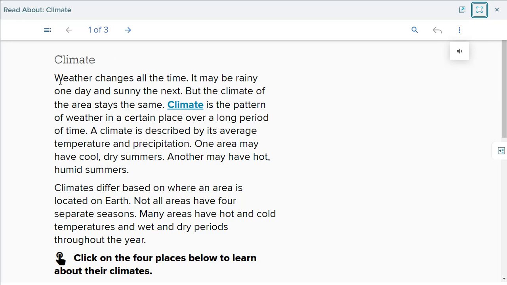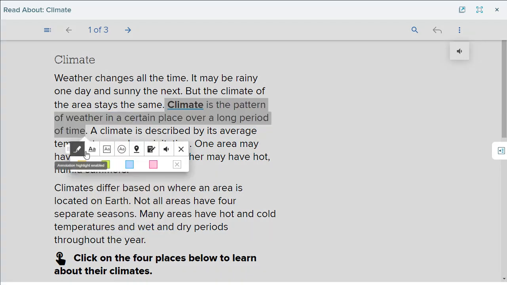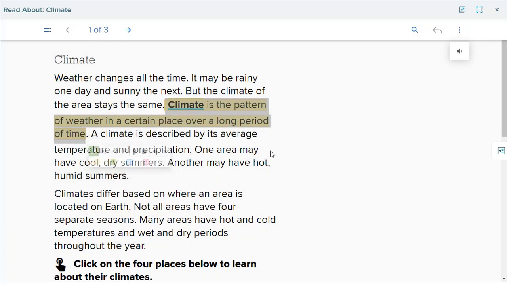So, climate. Weather changes all the time. It may be rainy one day and sunny the next, but the climate of the area stays the same. Climate is the pattern of weather in a certain place over a long period of time. So, what does it mean? It means the weather in a certain place, for example, the weather in Jordan, but over a very long time, okay? So again, it means the weather in a certain place over a long period of time.